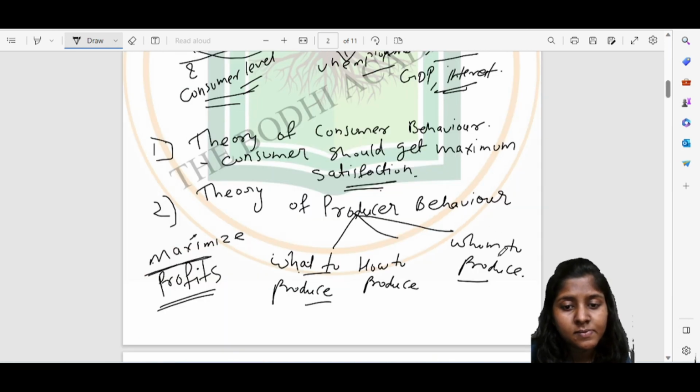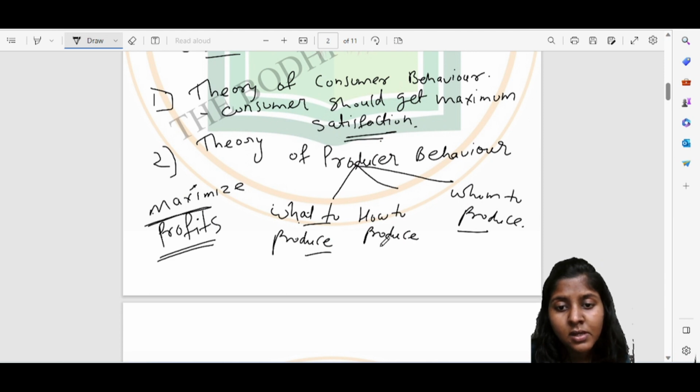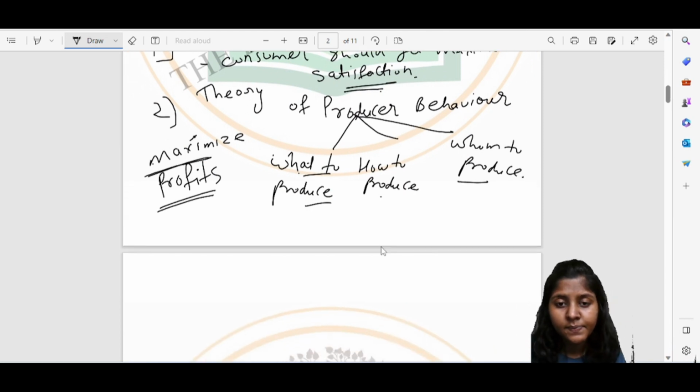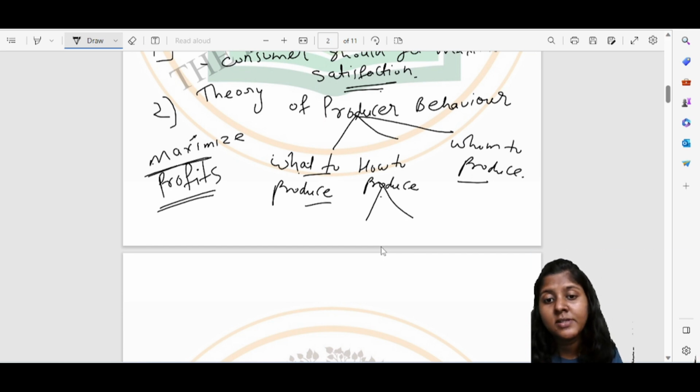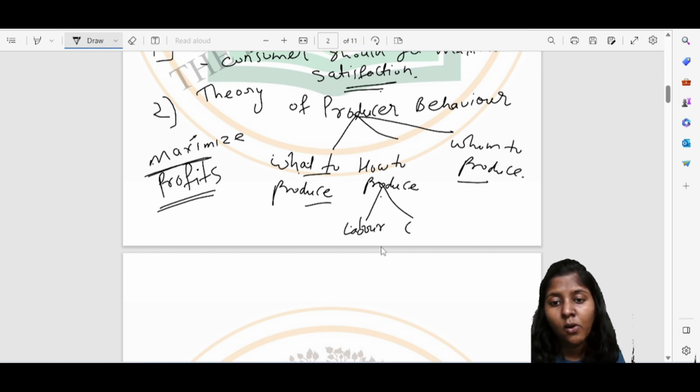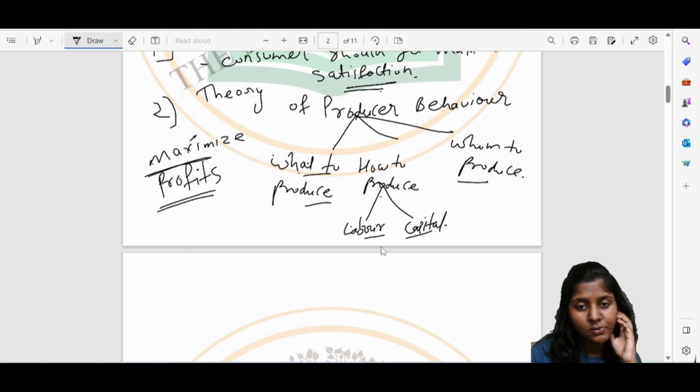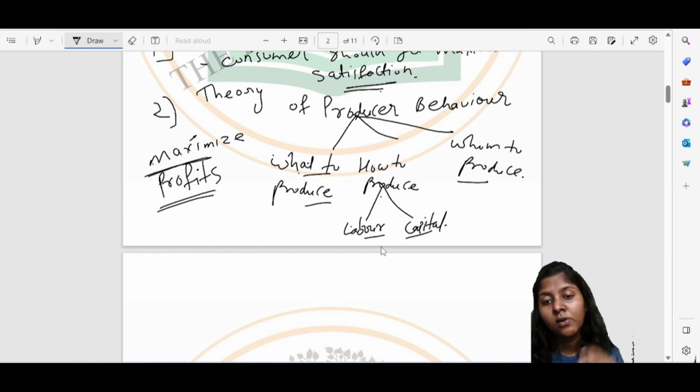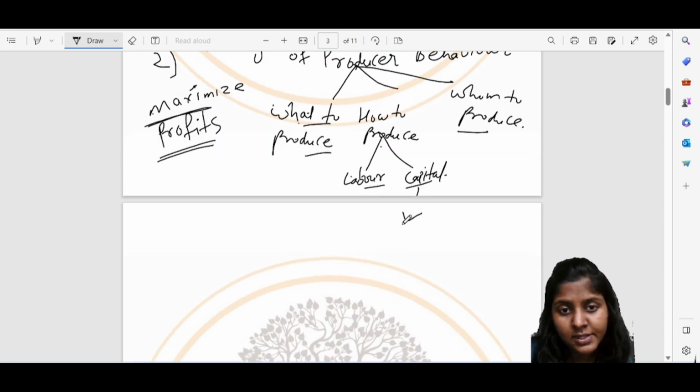Okay, with regards to how to produce, here he will use different techniques. Here the problem of choice is technique of production. He will use either labor intensive technique or capital intensive technique. Labor intensive technique is where more labor is used instead of capital, instead of machines, and capital intensive technique is where more capital will be used instead of labor.